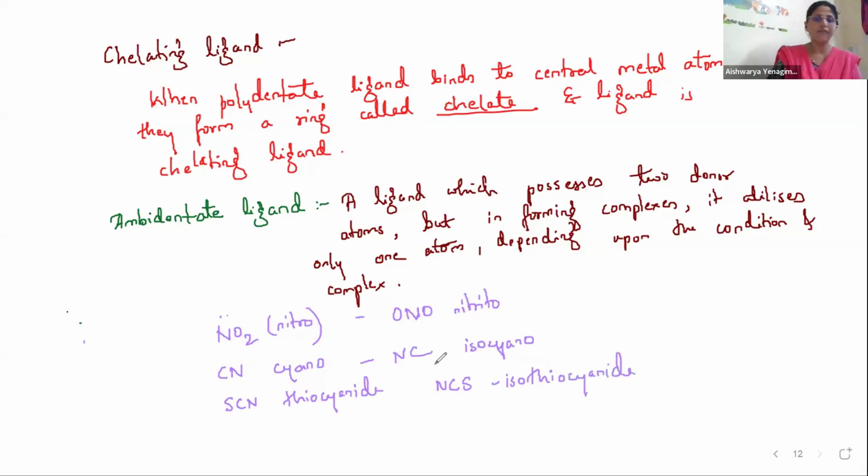Getting my point? So it possesses two donor atoms, but in forming complexes, depending upon the condition and depending upon the complex, it will utilize only one atom. It utilizes only one donor atom. Such ligands are called ambidentate ligands.